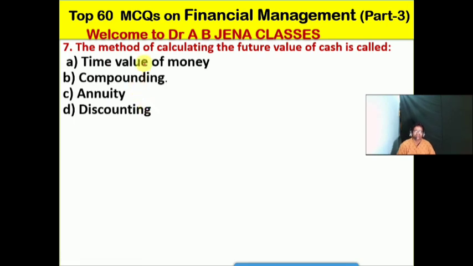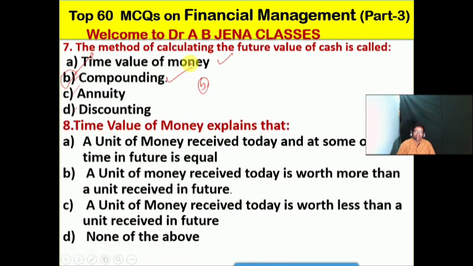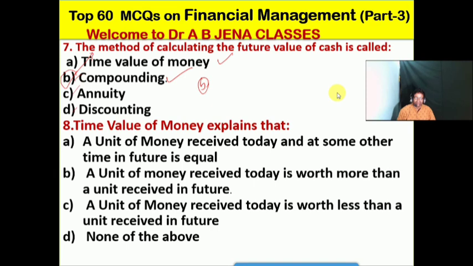So next one हम देखेंगे, the method of calculating the future value of cash is known as हम क्या बोलेंगे? A it's the time value of money, B it's compounding, C it's the annuity, D it's discounting. Friends, so B is the right option for this MCQ. The method of calculating the future value of cash is known as compounding.